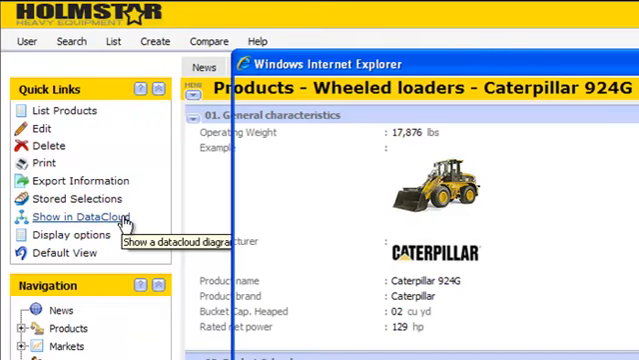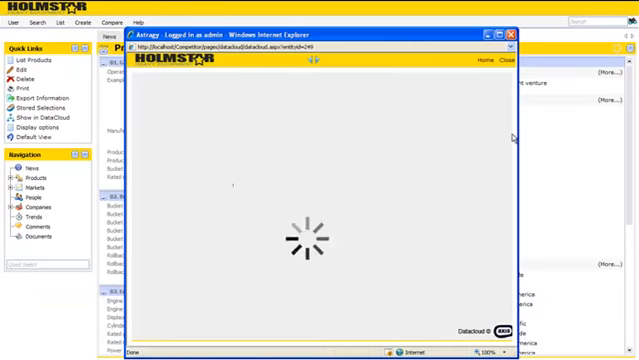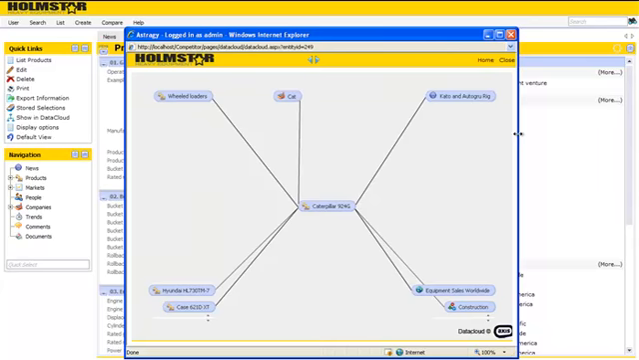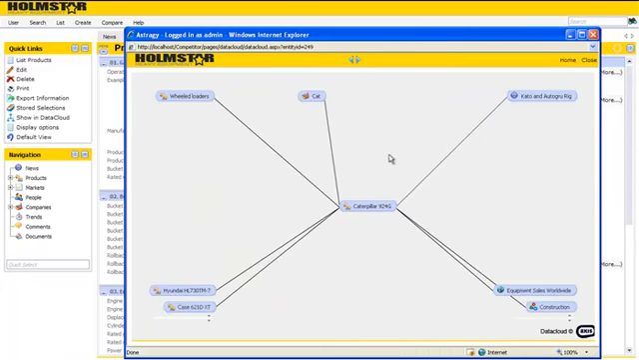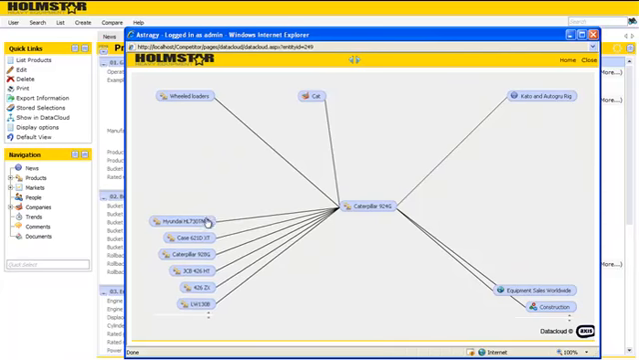But if we would like to see more of the relations between this product and other entities in Astragy, we may use something called the Data Cloud. The Data Cloud is an interactive tool where you can click and find relations between the Caterpillar 924G and, for instance, the company's wheeled loaders, news messages, and competing products, which can be dragged into the screen.